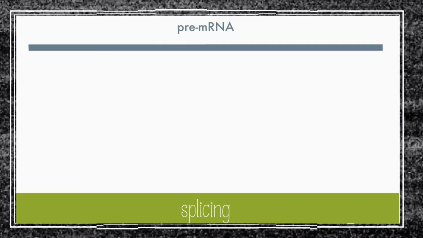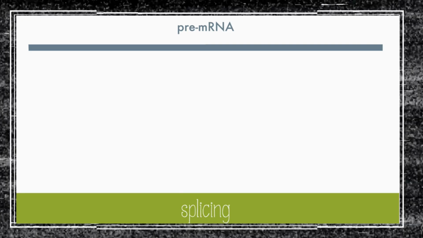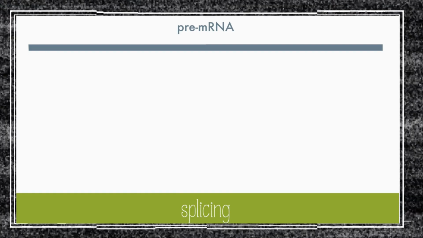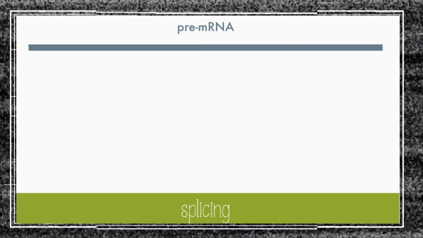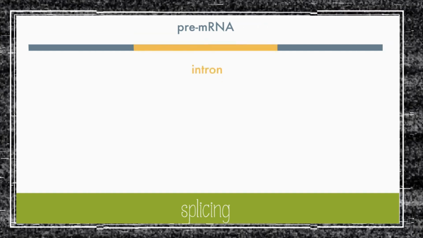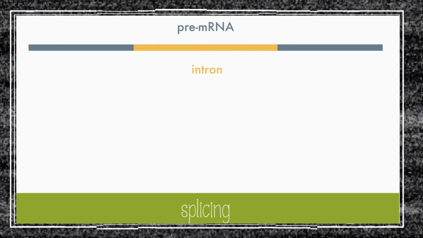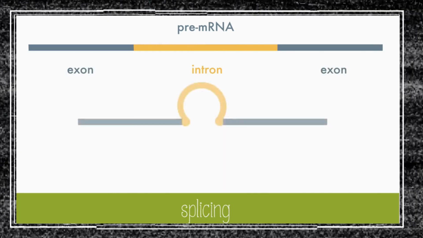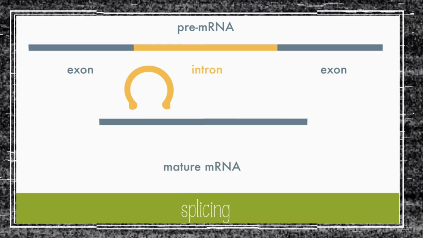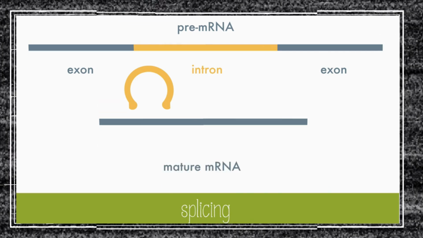But in eukaryotes, the mRNA is referred to as pre-mRNA and needs to be modified to become mature mRNA. Sections of the mRNA will be removed, and then the mRNA will be spliced back together to make mature mRNA. The sections that are removed are called intervening sequences, or introns, and the sections that are kept are called exons. After the introns are removed and the exons are spliced, the mRNA is mature and ready for translation into a protein.